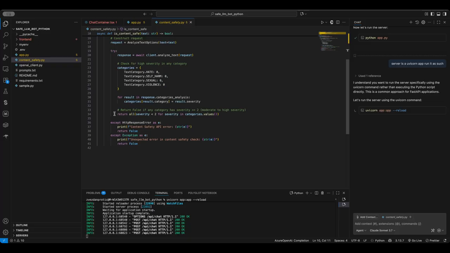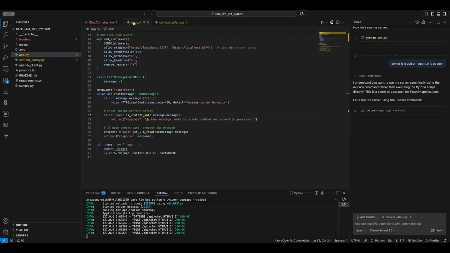Okay, so this is easy. You make an endpoint, you just check if the content is safe, and you give it to the LLM. What you could do extra is, after you get the LLM response, you could check if that content is safe, but we are not going to do this. This is something that you can do yourself.